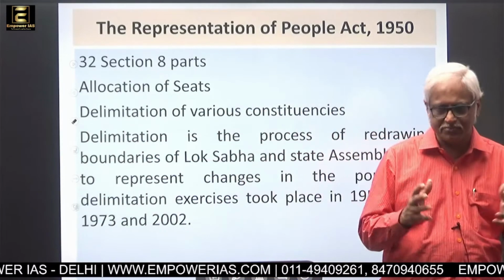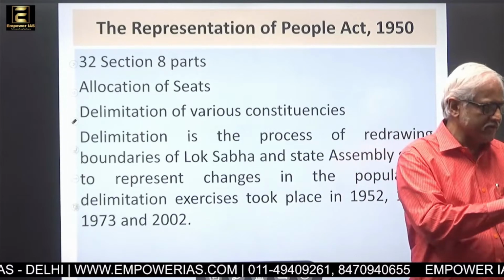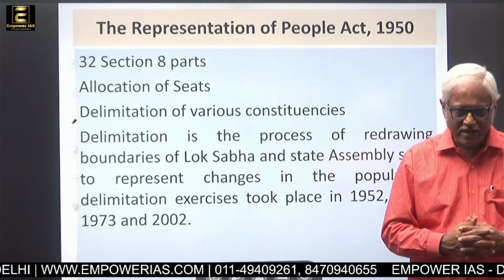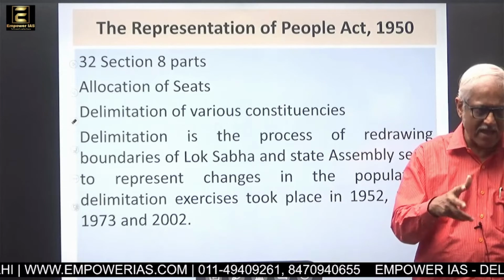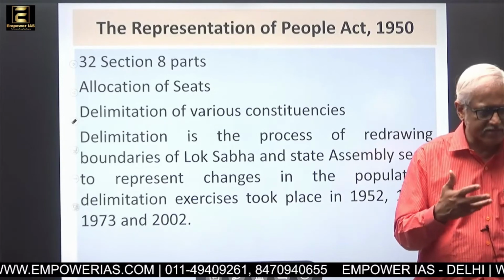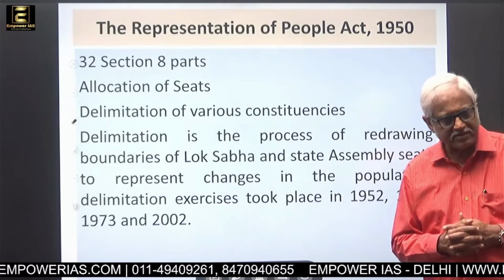You require constituencies. But how to define the constituency? If somebody has to define it, there should be backing of law, and this act creates that background. Then the Election Commission and the election conducting authorities will be able to act.